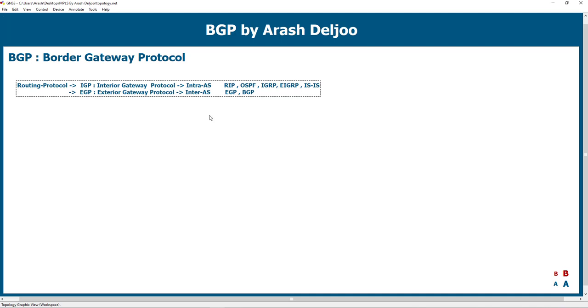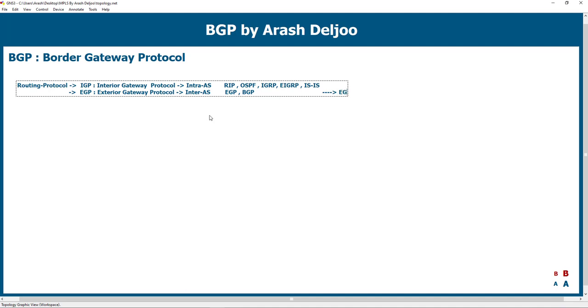You know that an intra-AS routing protocol should learn and update the routing tables inside of an AS, an autonomous system. But inter-AS routing protocols such as BGP should learn and update the routing tables for inter-AS routes. And after that,